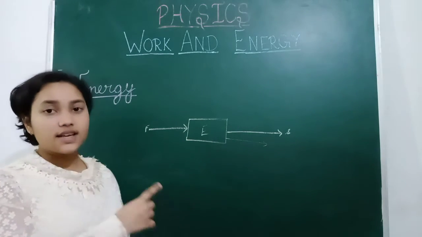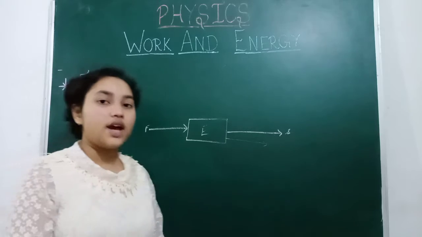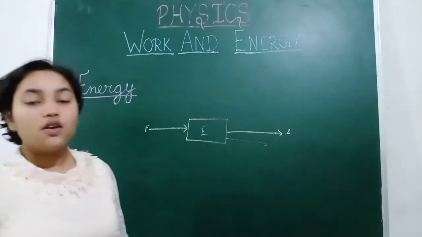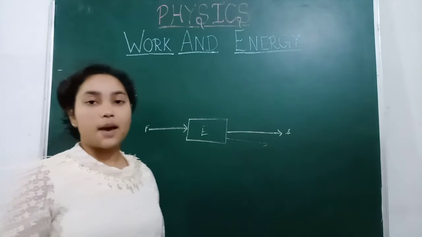So energy is transferred from one form to another, because energy can neither be created nor destroyed, which we are learning in chemistry.